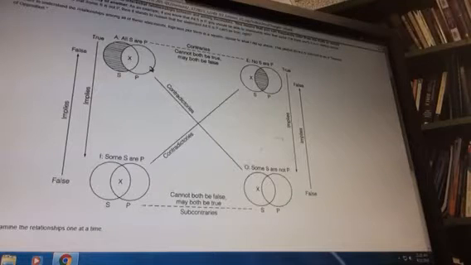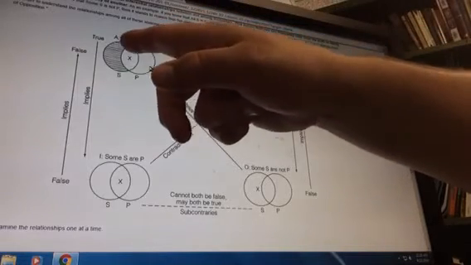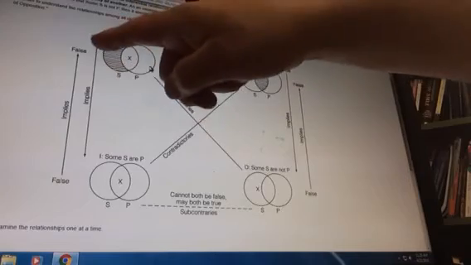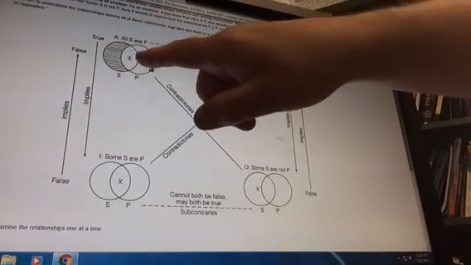What you'll notice about this is that we give vowel names to all the different categories. If it says all S are P, we call that A. A is simply a universal statement about everything in the category, and it's positive in nature.